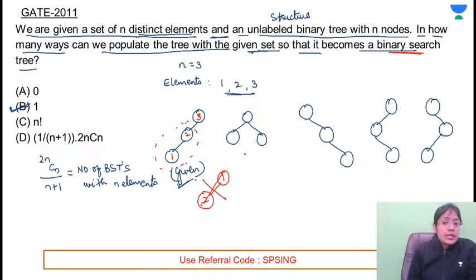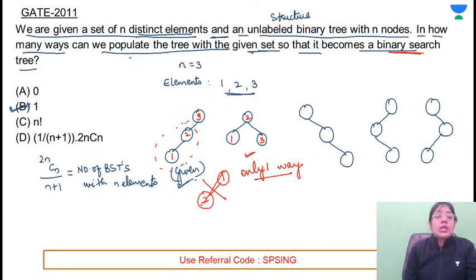Similarly, if this tree is given to you, if this is the unlabeled binary tree given, in how many ways can you populate this tree? One element will be present on the left, other will be present on the right. So this means that 2 must be the middle element. Only one way is there. Only one way is there to populate the given tree so that it becomes the binary search tree. Is this clear?